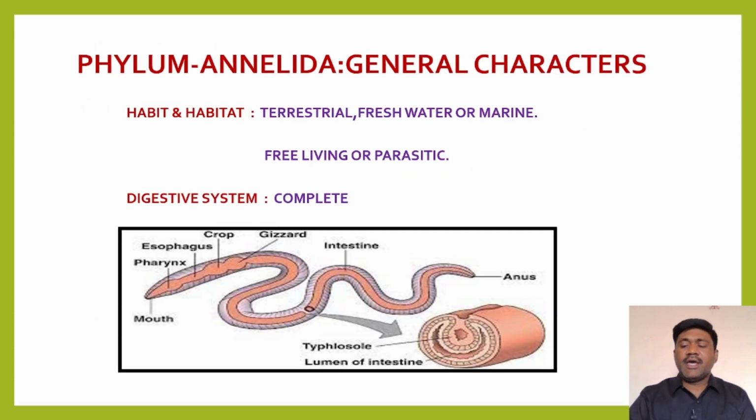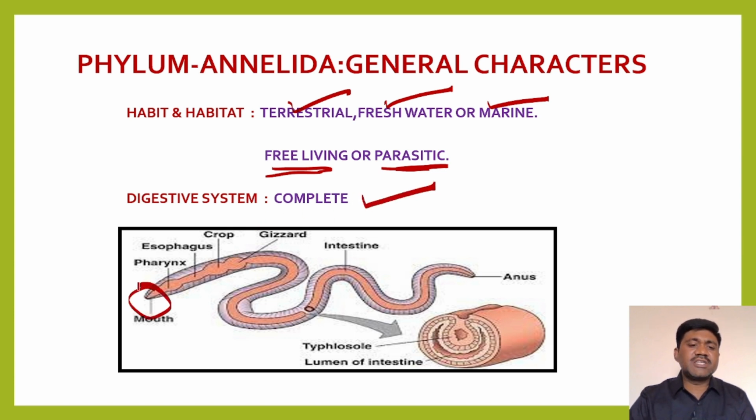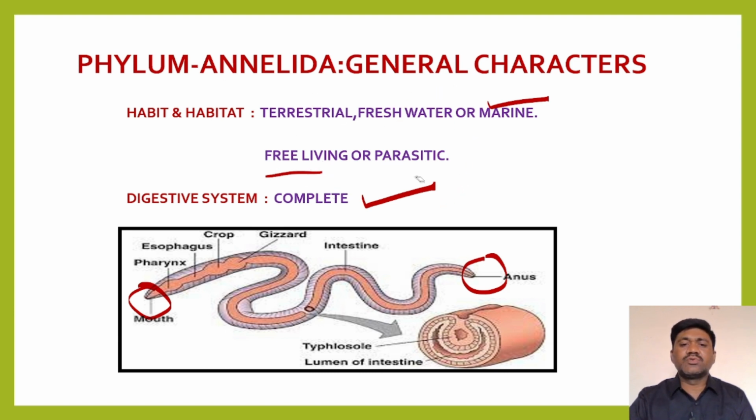Next, habitat. Where do they live? They live in the terrestrial environment, on land, and in fresh water, as well as in marine water. Some are free living and some are parasitic, like the earthworm, and parasitic like the leech. A complete digestive system is there, which has a mouth as well as an anus. If the digestive system has two openings, mouth and anus, then it is called a complete digestive system. So we can observe a complete digestive system in the Annelida.